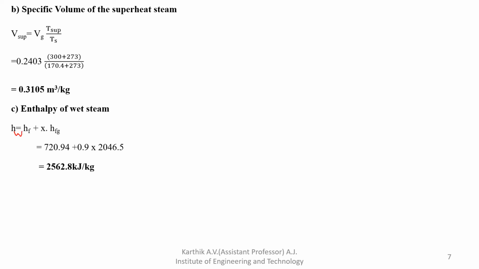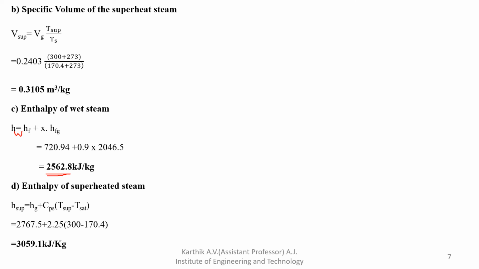So HW is equal to HF plus X into HFG. So HF is how much? 720.94. This data we already took from the steam table. Plus 0.9 into 2046.5, you will get HW. HW is how much? 2562.8 kilojoule per kg. So this is the enthalpy of wet steam.